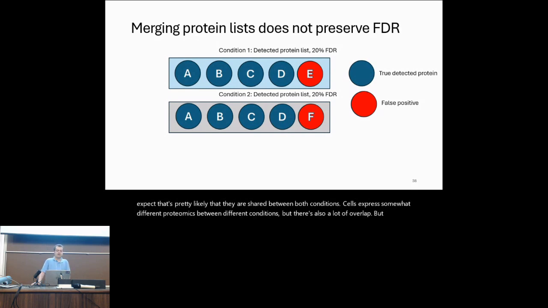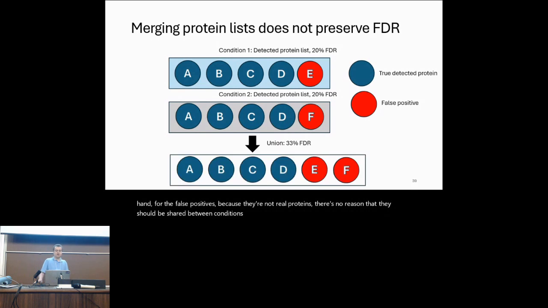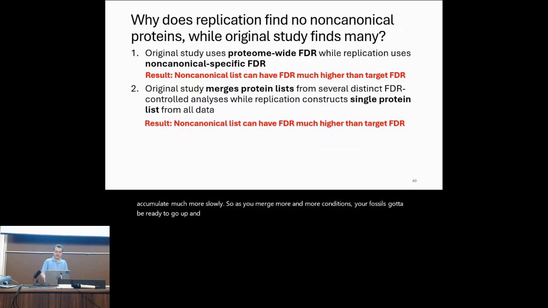But on the other hand, for the false positives, because they're not real proteins, there's no reason that they should be shared between conditions. And so when we unify these lists and look at the union, we expect that the false positives should accumulate quickly, while the true positives should accumulate much more slowly. So as you merge more and more conditions, your false discovery rate should go up and up. And so the result of merging multiple protein lists from different conditions is also that the non-canonical list can have a false discovery rate which is much higher than the target false discovery rate.